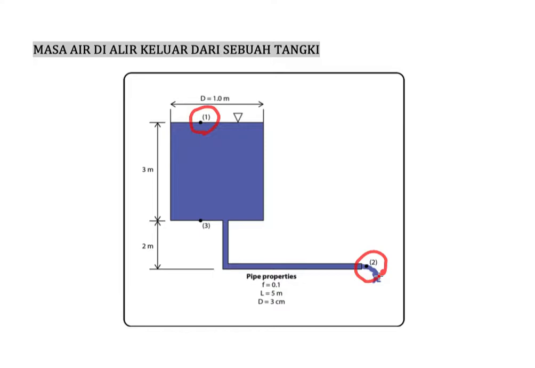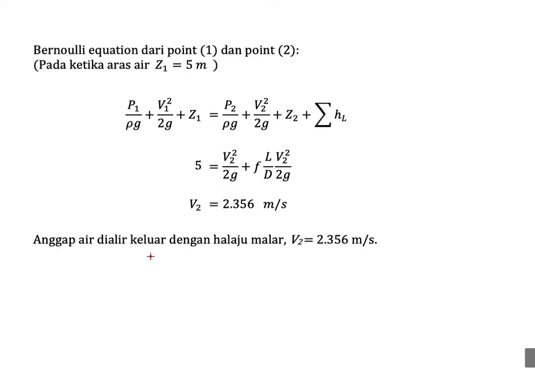We know that atmospheric pressure acts on both points here, so we have P atm here, and the height here is 3 plus 2. So we could write the Bernoulli equation like this.